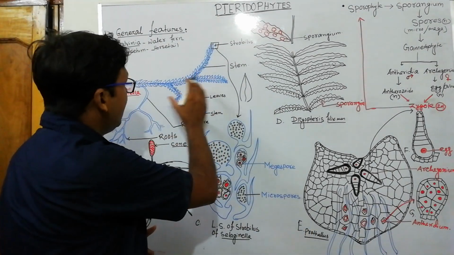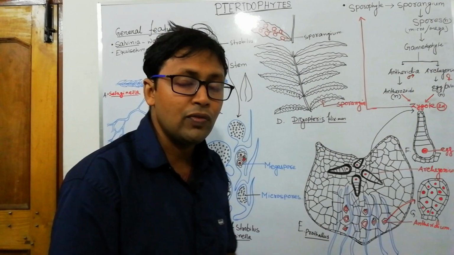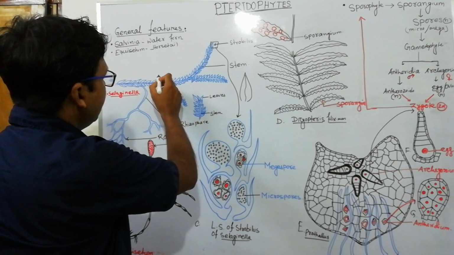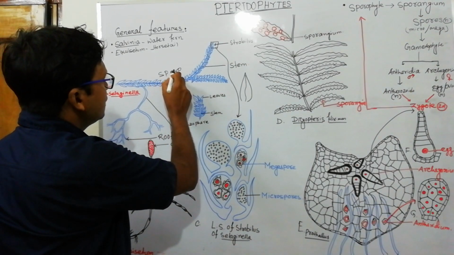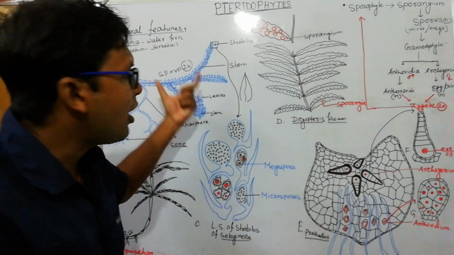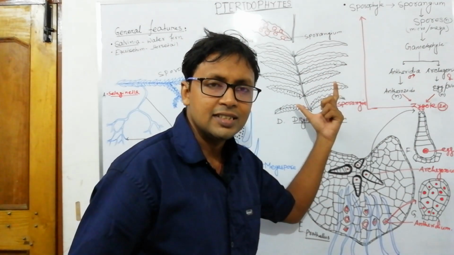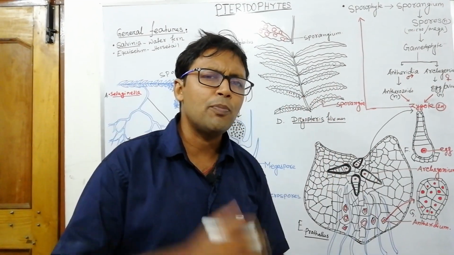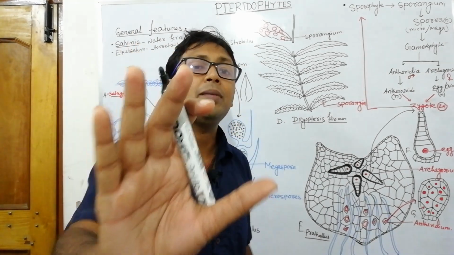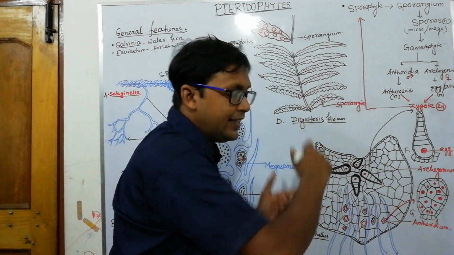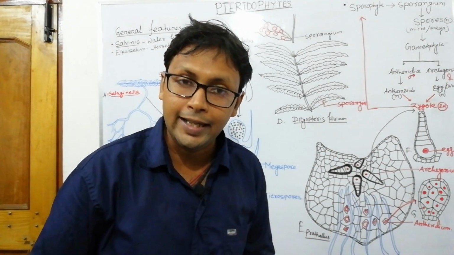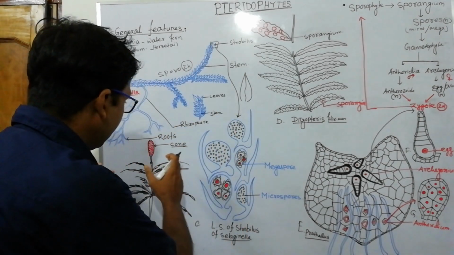The first thing in pteridophytes is that the major body is sporophytic. It is a sporophytic body and it is a diploid structure. In Selaginella it is diploid, and in Dryopteris it is also a diploid body. In bryophytes the main plant body was gametophytic, but in this case the main plant body is sporophytic, not gametophytic. Here the sporophytic plant body is photosynthetic, as here in Equisetum also.